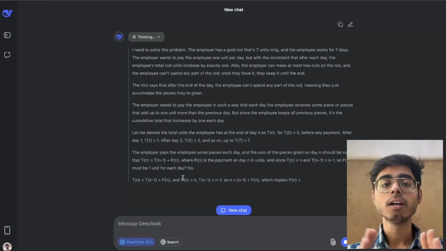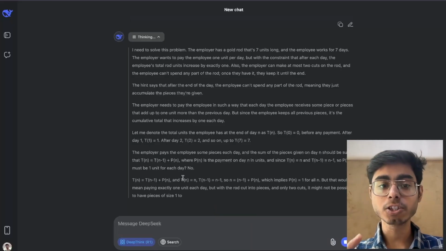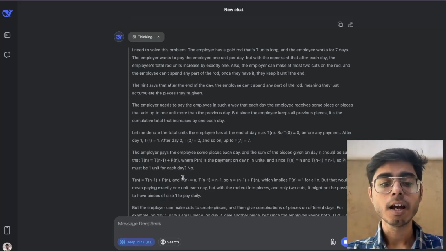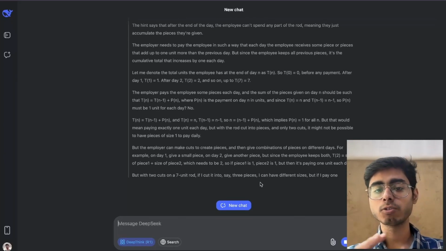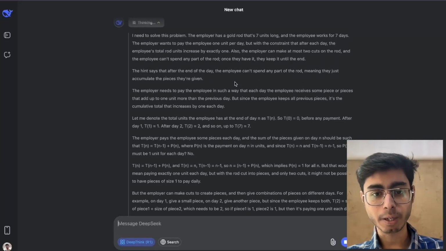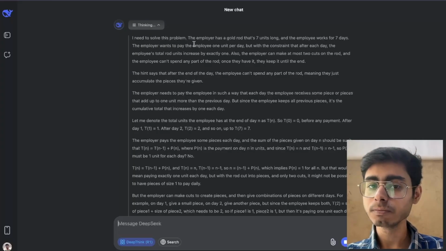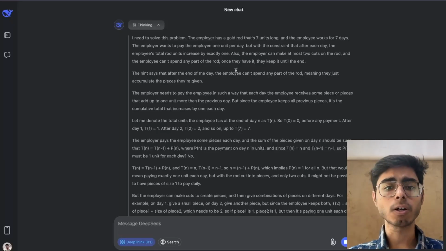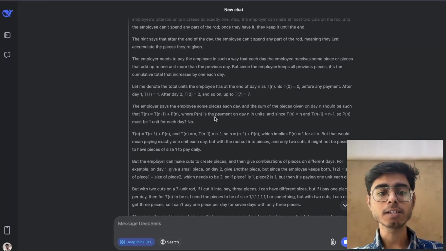it is not the output. It is just the thoughts that this LLM is having in its mind, right? And based on all of these thoughts, this is a complete chain of thought. You can see that, hey, I need to solve this problem. The employer has a gold rod that's 7 units long, and the employee works for 7 days. So all of this is the initial thought process, and based on that, it is taking some steps.